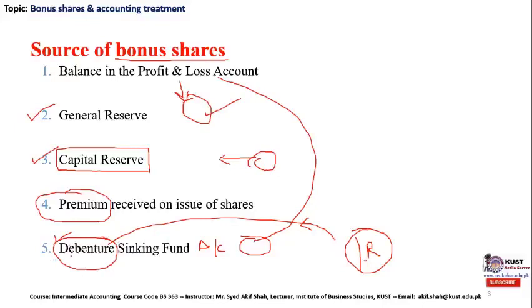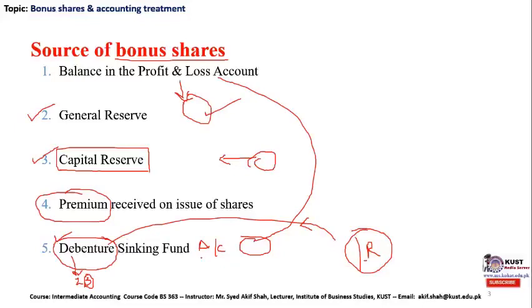So it has a certain number of years as a maturity date, like it could be 2 years or 3 years. At the time of maturity, the company is legally required to pay out the total principal amount to the investor, which could be a major problem for the company at the maturity time. So in order to overcome the stress on the maturity date, the company usually makes a sinking fund account, which is known as a debenture sinking fund account.